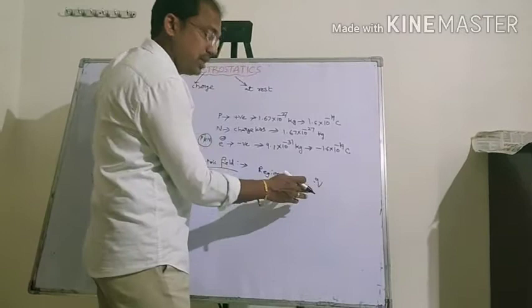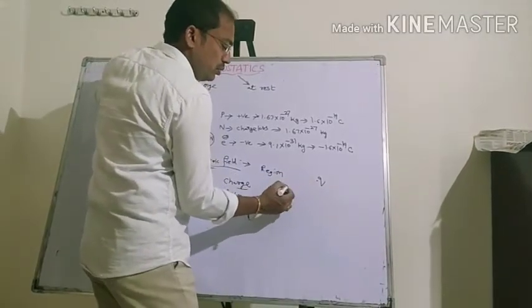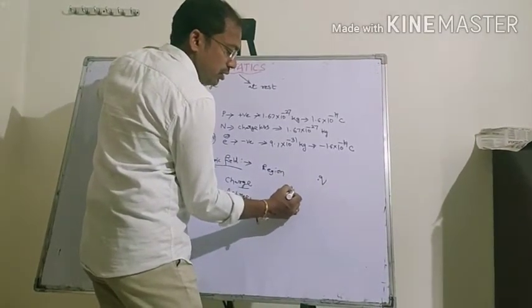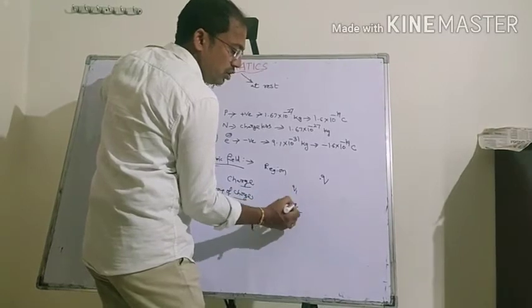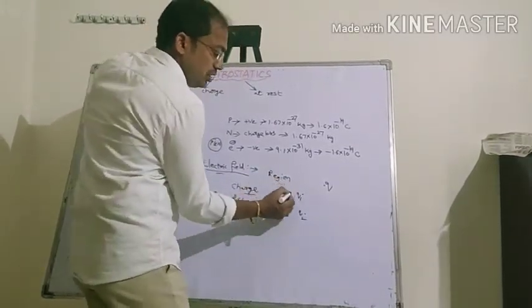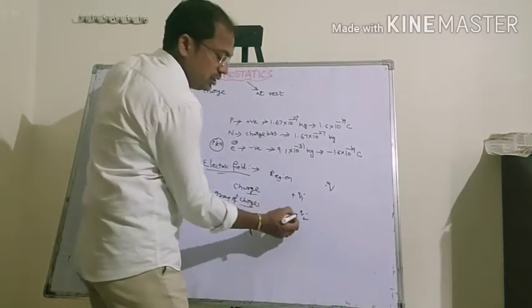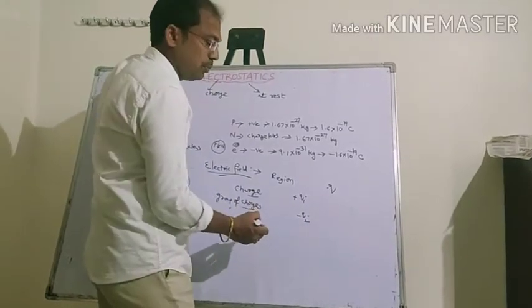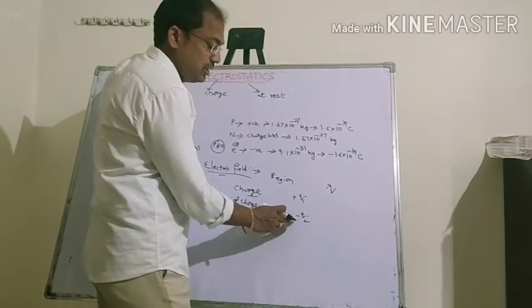Suppose Q1 and Q2 are charges which have different magnitudes. Let us suppose one is a positive charge and the other is a negative charge.